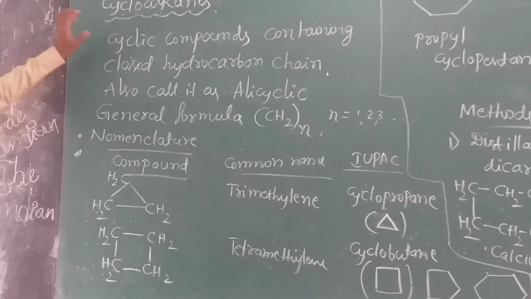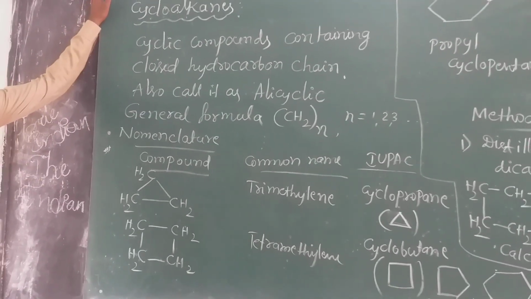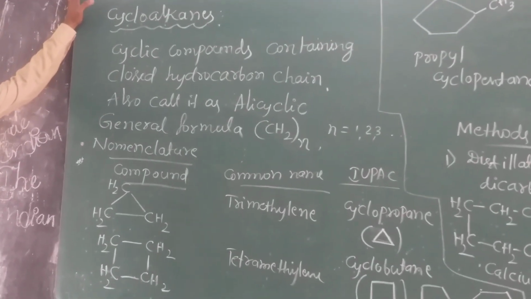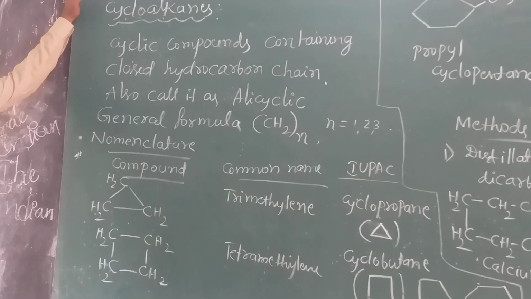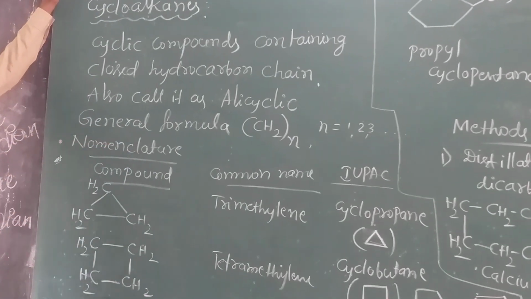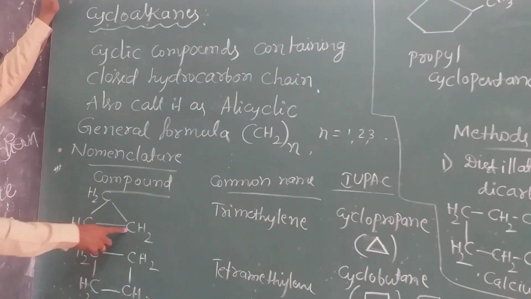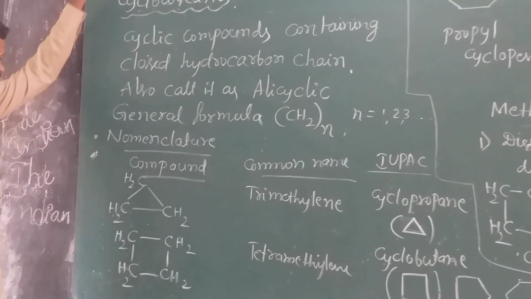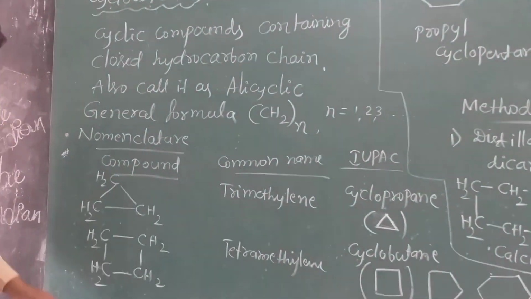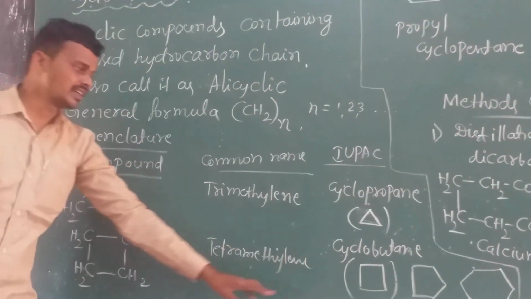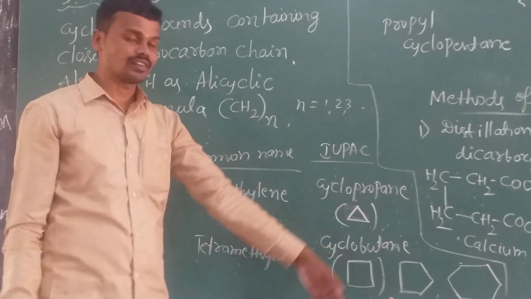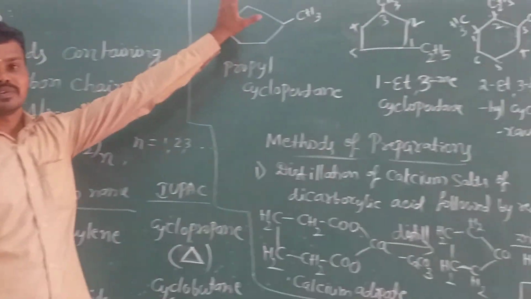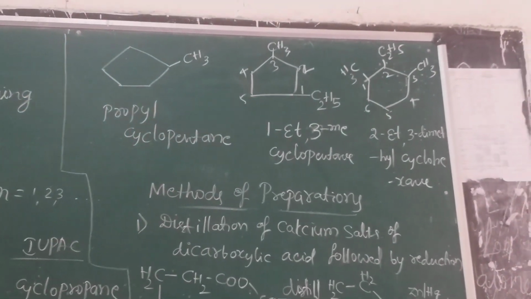So shall I repeat once again? The cyclic compounds contain closed hydrocarbon chains, and these are also called alicyclic compounds. These have the general formula (CH2)n. And the nomenclature: these 3 CH2 groups, methylene groups, form a ring, that is the triangle. That is called cyclopropane, and this is called cyclobutane, and the others cyclopentane, cyclohexane, cycloheptane, and so on.